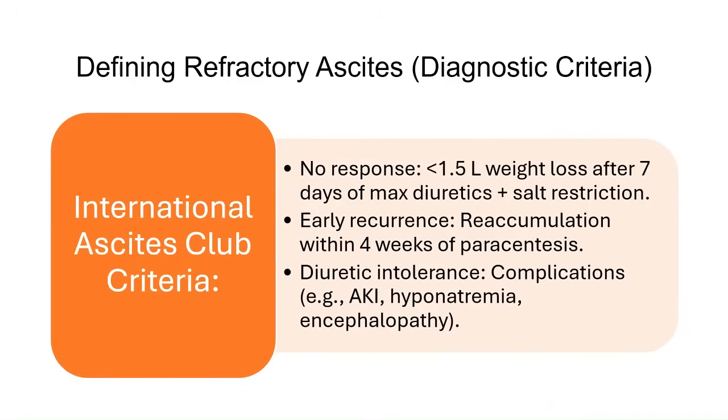To formally diagnose refractory ascites, we turn to the International Ascites Club criteria, which outlines 3 key clinical scenarios. First, no response to therapy is defined as failure to lose at least 1.5 kilograms in body weight after 7 days of treatment with maximum dose diuretics and salt restriction. Second, early recurrence is characterized by the reaccumulation of ascites within 4 weeks after a successful paracentesis. And third, diuretic intolerance, where complications such as AKI, or acute kidney injury, hyponatremia, or hepatic encephalopathy occur, preventing further escalation or continuation of diuretic therapy.